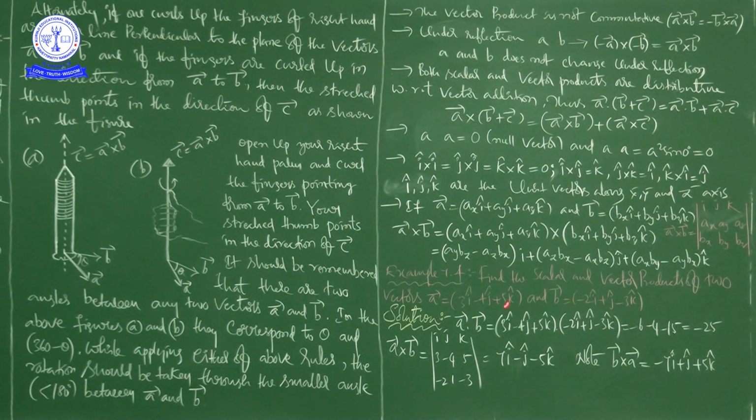If you observe carefully, the scalar product of two vectors gives a scalar quantity, and the vector product of two vectors gives another vector. Suppose here itself, if you find b bar cross a bar, it will become like this, because the vector product is not commutative, right? A bar cross b bar is equal to minus b bar cross a bar, that is what I am saying, okay? So this is all about this class.